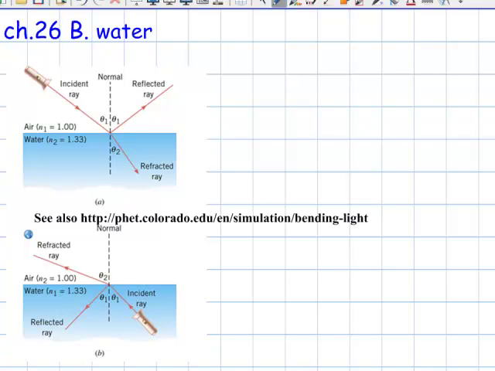This problem says a light ray in air is incident on a water surface at a 43-degree angle of incidence. Find A, the angle of reflection, and B, the angle of refraction. So we have water with the index of refraction of 1.33 and air with an index of refraction of 1.00.